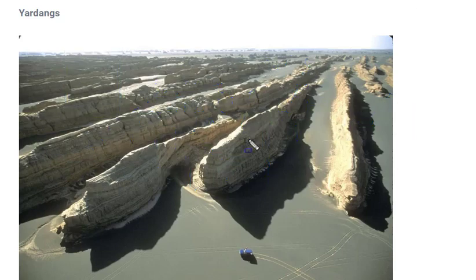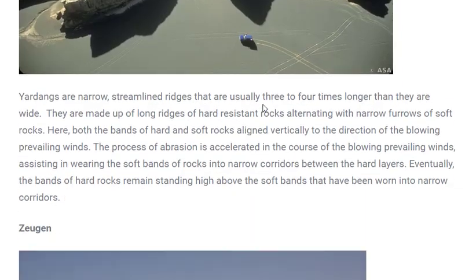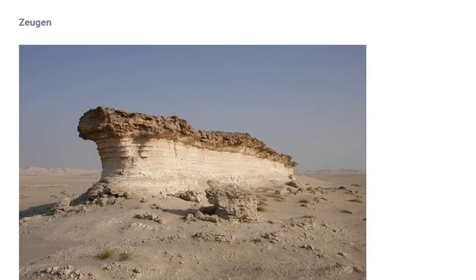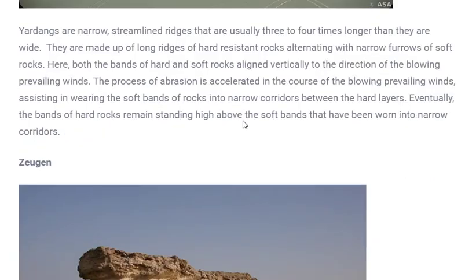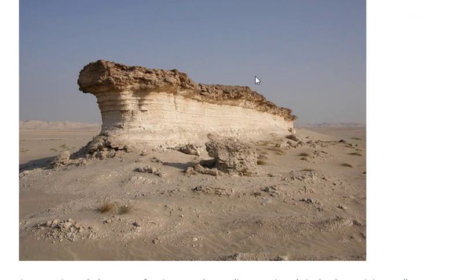So you can see it in the image also. These are the rocks which were hard in nature, that's why they are remaining over here, whereas the rocks which were lighter or softer in nature got eroded and carried away by winds, and hence these formed as yardungs. Next is zeugen. Now the rock structure, in a huge area, you can see these will be located near to each other. These zeugen are a similar kind of yardung only, but they will be single.